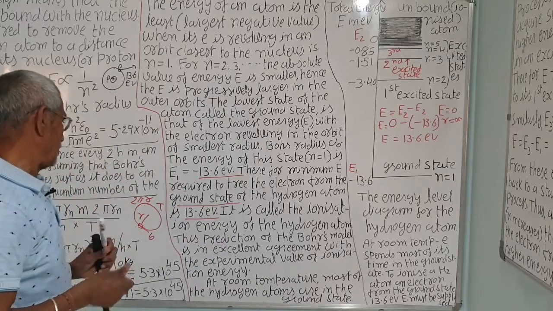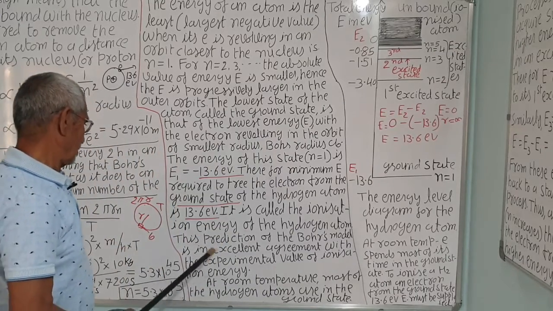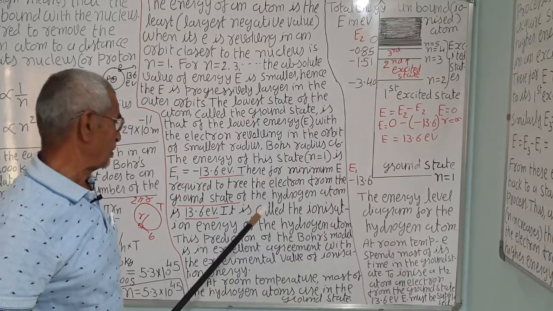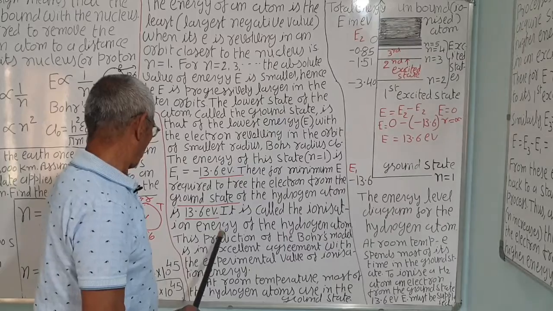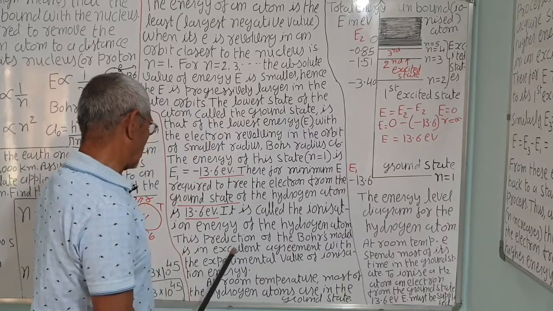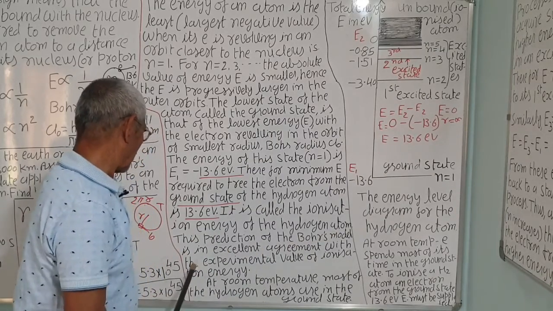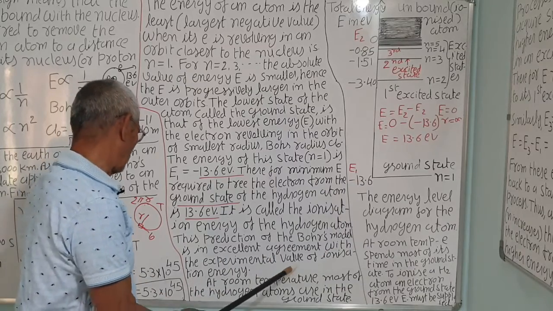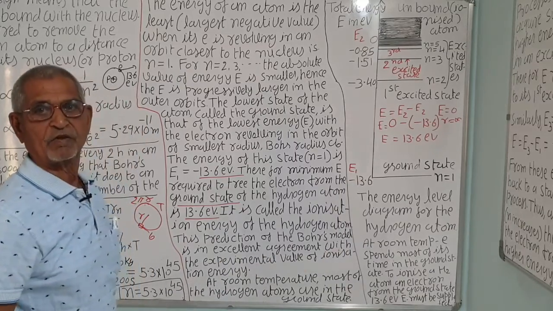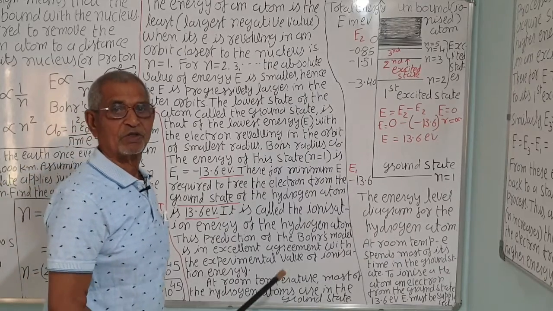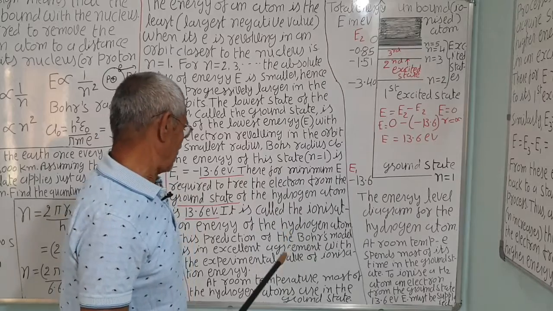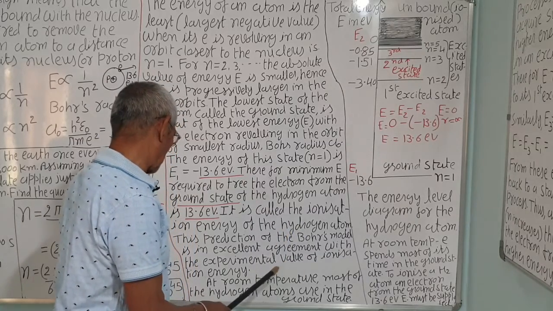It is called the ionization energy. Ionization energy is the energy required to remove the electron from the ground state, correct? This prediction of Bohr's model is in excellent agreement with the experimental value of the ionization energy. The experimentally obtained ionization energy is also the same. So, it agrees well with the experimental value. So, Bohr is correct.